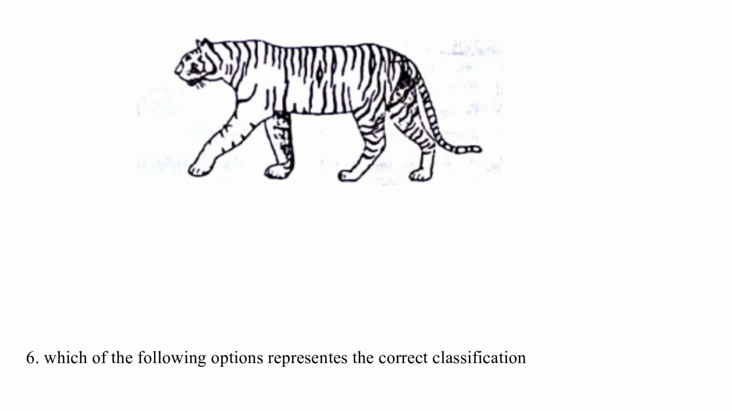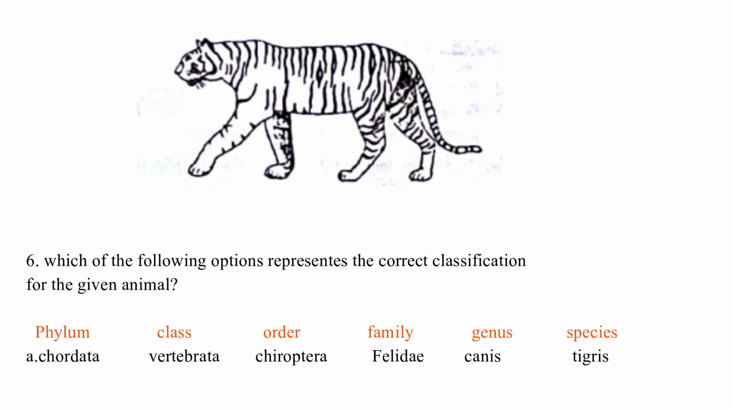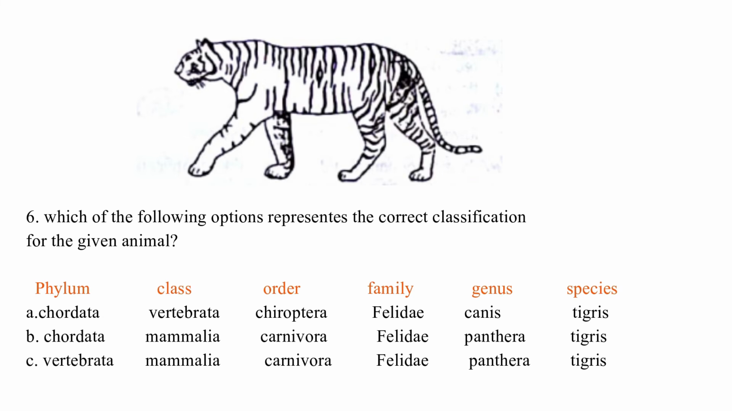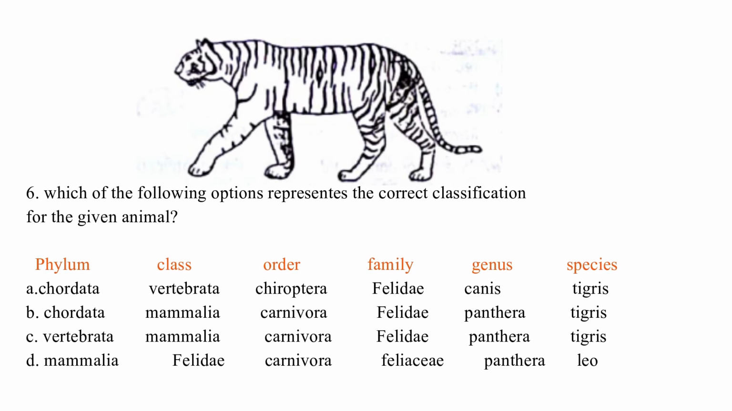Which of the following options represents the correct classification for the given animal? Option A, Chordata, Vertebrata, Chiroptera, Felidae, Canis, Tigris. Option B, Chordata, Mammalia, Carnivora, Felidae, Panthera, Tigris. Option C, Vertebrata, Mammalia, Carnivora, Felidae, Panthera, Tigris. Option D, Mammalia, Felidae, Carnivora, Feliaceae, Panthera, Leo.